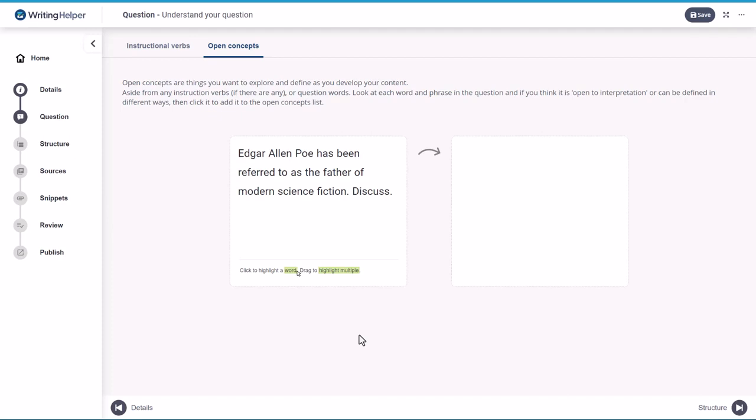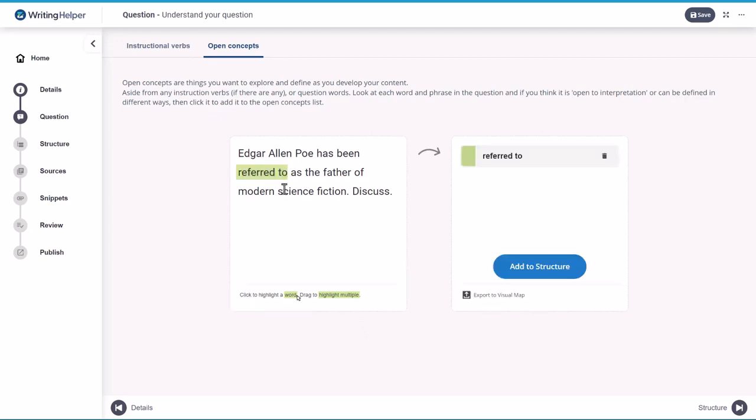Edgar Allan Poe has been referred to as the father of modern science fiction. Discuss. I think referred to is an open concept because I can ask, what do we mean by referred to? Has someone said this? Is there evidence? Where is this reference? Father.